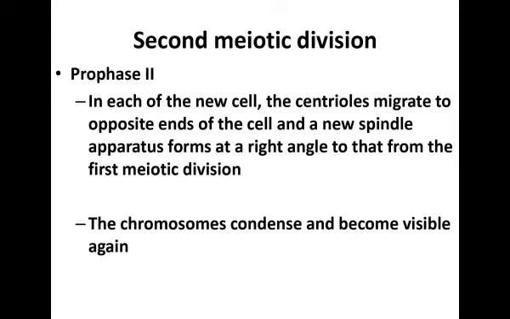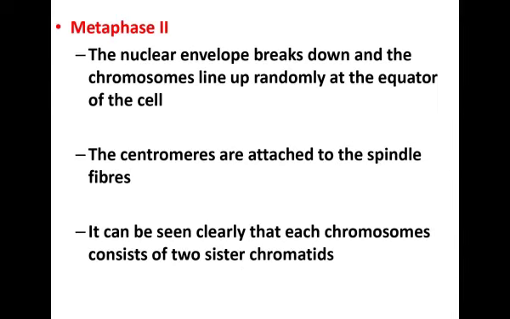Second meiotic division. Prophase II. In each of the new cells, the centrioles migrate to opposite ends of the cell and a new spindle apparatus forms at a right angle to that from the first meiotic division. The chromosomes condense and become visible again.